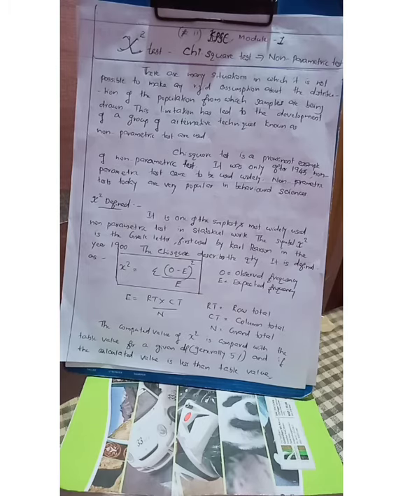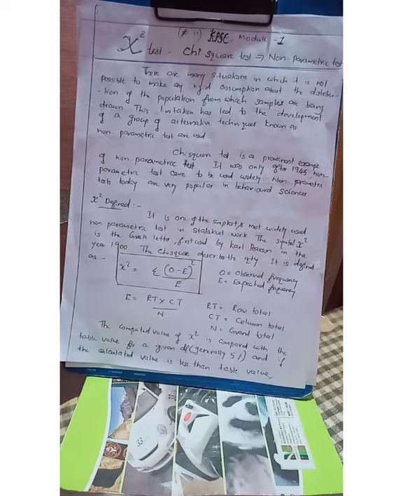Then what is the definition of chi-square? Chi-square is written as the Greek letter χ squared and pronounced chi-square. It is one of the simplest and most widely used non-parametric tests in statistical work.